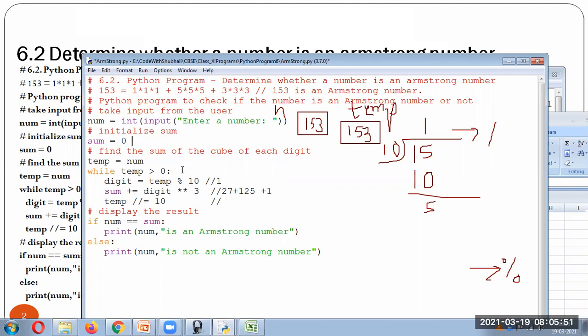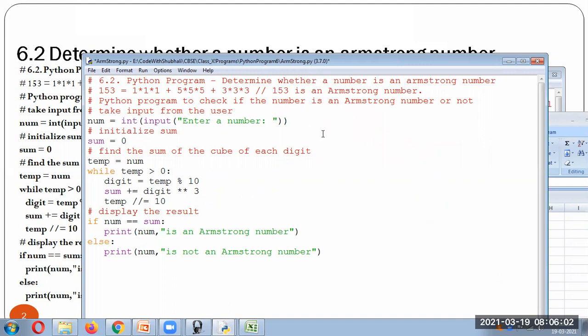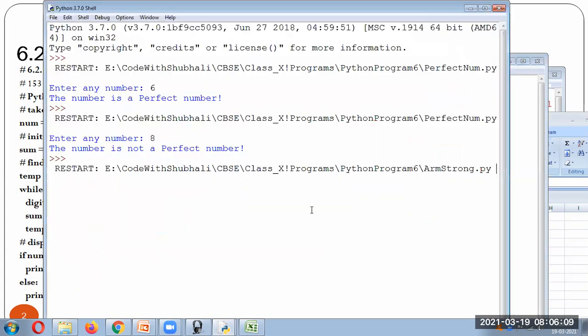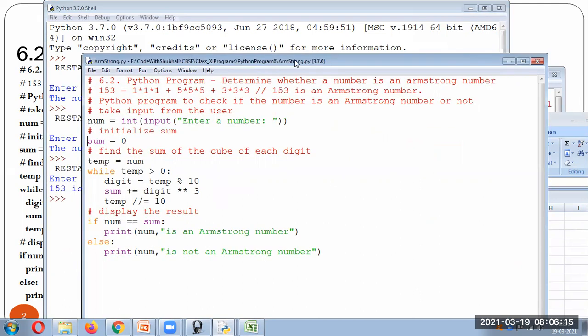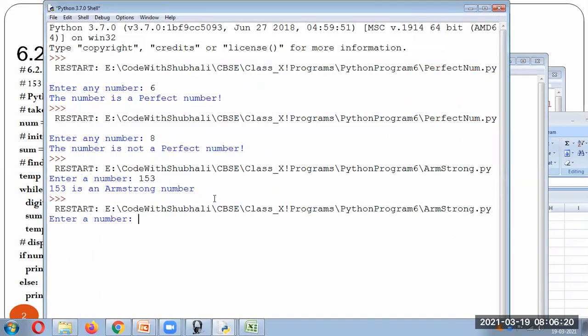Let's execute the program and see whether it is giving us the correct output. Let's clear the drawing. So here, let's run the program. Let's enter 153. It will say it's an Armstrong number. Okay, let's execute one more time. We'll give some other input. We'll give it as 134.